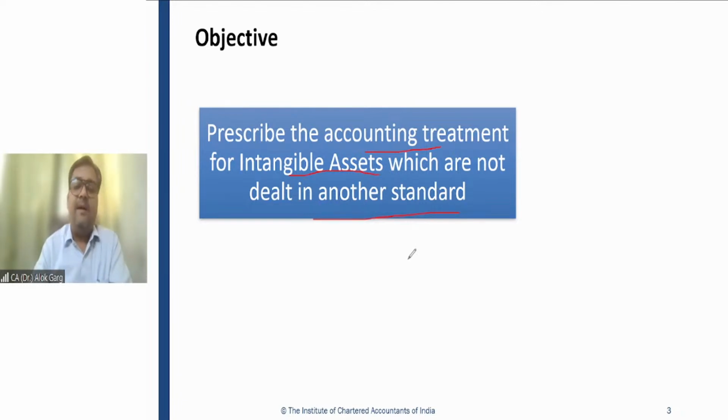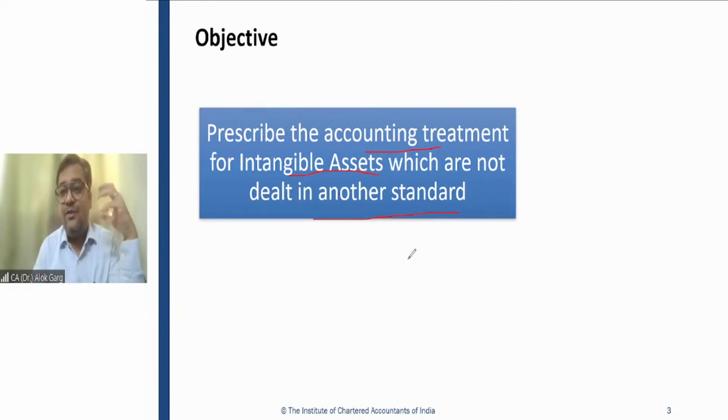Sir, can you give me an example for that? Deferred tax asset. Whether a deferred tax asset is an asset: what is the basic definition of an asset? An asset is a resource controlled by the entity, arising out of past events, which provides future economic benefit. Is a deferred tax asset an asset? The answer is yes.